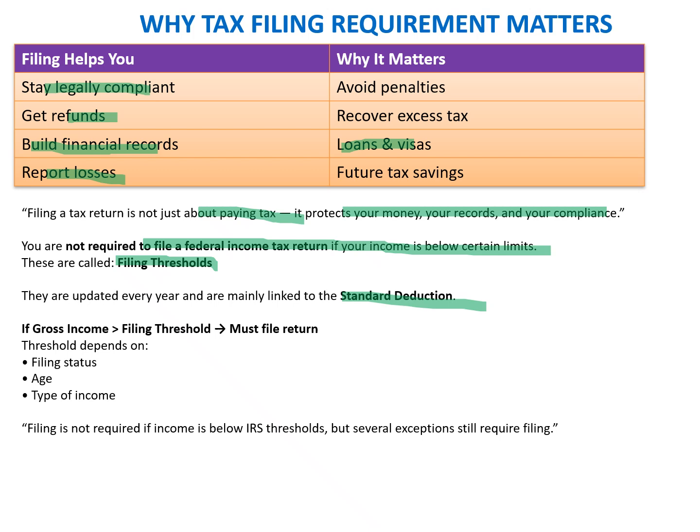If gross income is greater than the filing threshold, then the individual has to file the return. The threshold depends upon the filing status, age, and the type of income. We'll talk about the threshold limits in the subsequent slides, and we'll also look at some areas wherein filing is still required despite being below the threshold limits. There are certain exceptions, and we are going to look at all those exceptions in the upcoming slides. So we'll move to the next slide.